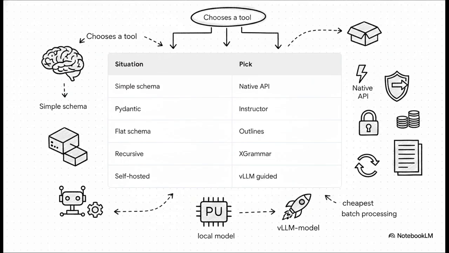Let's walk through it. If you're using a frontier model from OpenAI, Anthropic, or Google, with a simple schema, pick the native vendor structured output APIs. If you need a workflow across any provider using Pydantic and your latency can tolerate retries, Instructor is the way to go. If you're running a local model and absolutely need 100% validity for a flat schema, Outlines and its FSM is your best friend. For a local model with a recursive schema, reach for XGrammar or LLGuidance. If you've got a self-hosted inference server, lean on vLLM's guided decoding. And if you're doing massive batch processing where retries are totally fine, pair Instructor with the absolute cheapest model you can find.